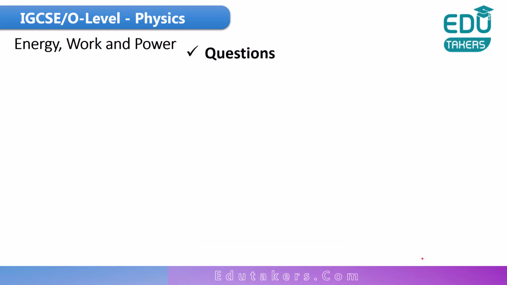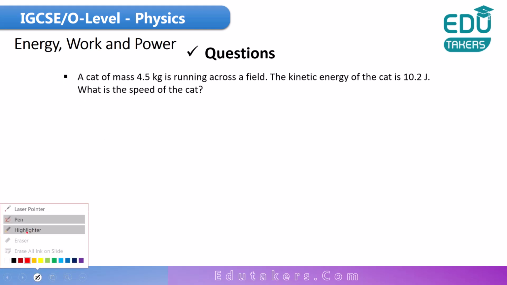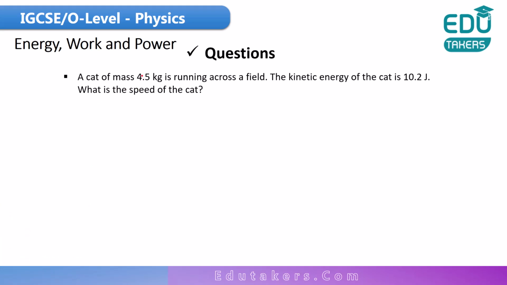There are some questions that you need to do. These are present for your practice. Let's see these questions. So here is question number 1. A cat of mass 4.5 kilogram is running across a field. The kinetic energy of the cat is 10.2 joule. What is the speed of the cat? So basically here the mass of the cat and the kinetic energy are given. You have to calculate the speed of the cat. Here you have to use the formula of the kinetic energy.